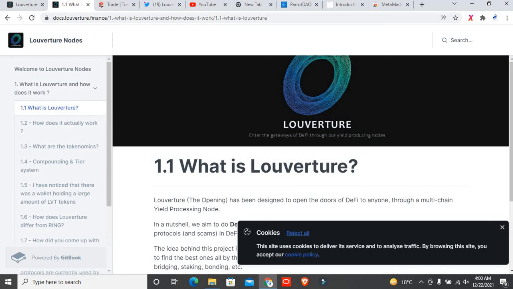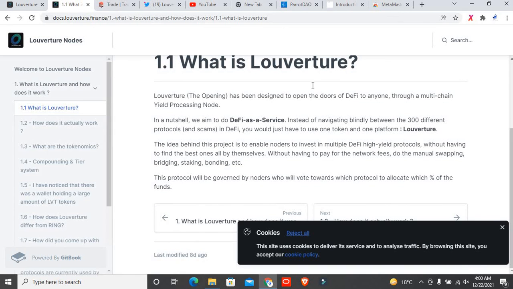So right here I come back again to the main question, what is LVT. You can see right here it has been designed to open the doors of DeFi to anyone through a multiple channel processing node. So this is a multiple channel processing node, and in a nutshell we aim to offer DeFi as a service instead of navigating between 300 different protocols. In DeFi you would just have to use one platform. So this is all about that.